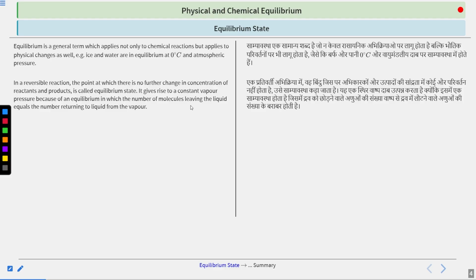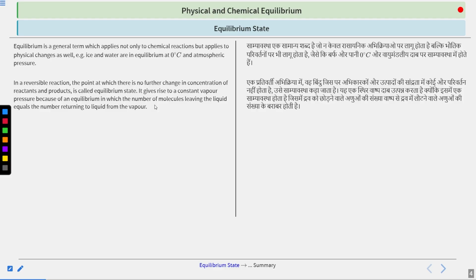Suppose you are talking about evaporation. What happens in evaporation? Your liquid molecules are going to the vapor state and the vapor molecules are going to the liquid state. Now again, if you are taking a container and keeping liquid inside it and you are closing the lid, then what will happen? You will see that the droplets of water are being collected on the top of this lid. At the same time, some of the vapor is going back to the solution. So what you are seeing is that there is a continuous, dynamic exchange of water and vapor inside the container. So this is also considered as the equilibrium state.